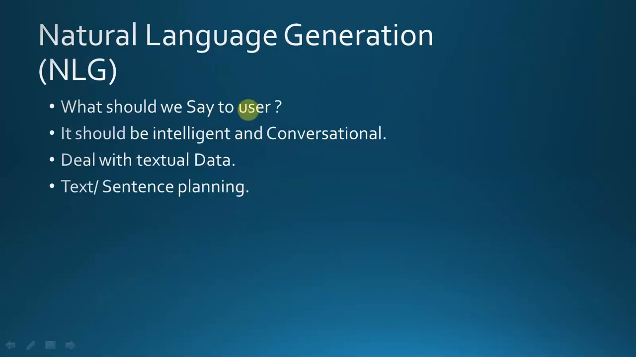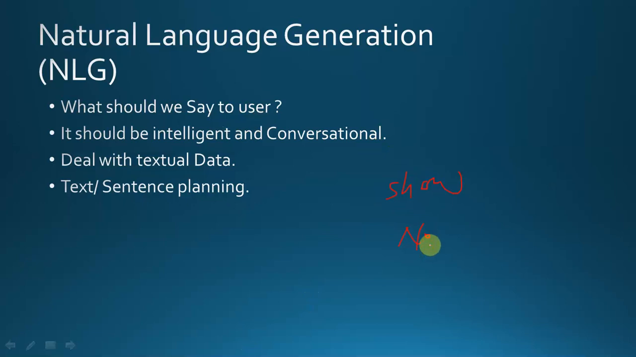What is natural language generation? What should we say to the user? Now that we understand what the user said to us, we will try to understand what we should say to the user, meaning what the computer says to a user. It should be intelligent and conversational. Let me give you an example. Suppose I say, show hotels near me.